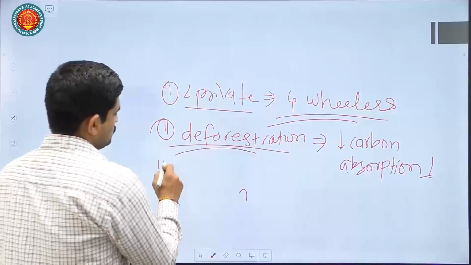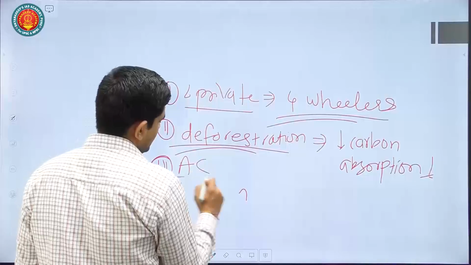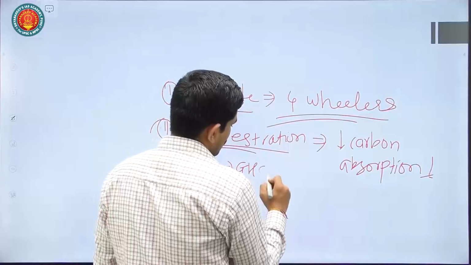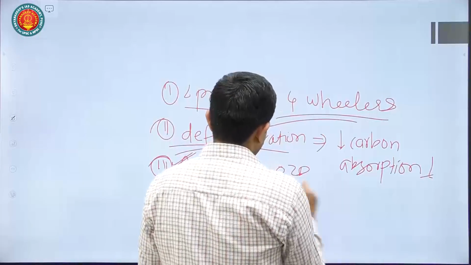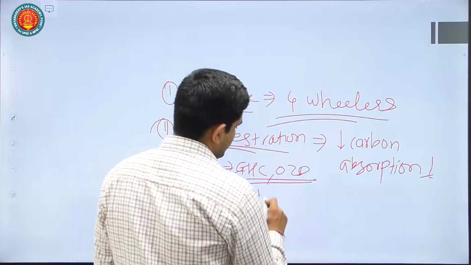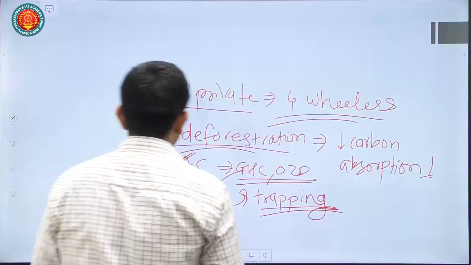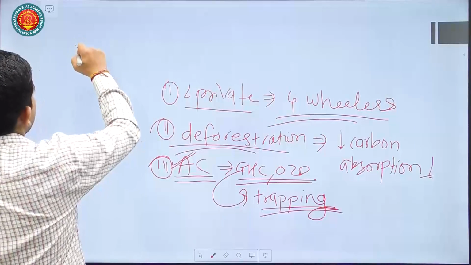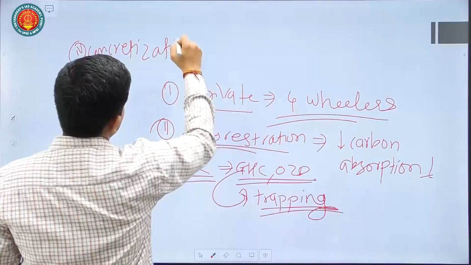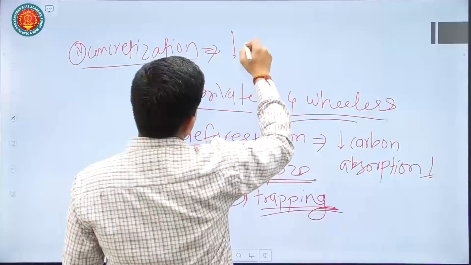Then you always know that we are using an excess amount of electricity, for example gadgets like AC, air conditioning, etc. These are emitting greenhouse gases as well as ozone depleting substances. Then these greenhouse gases lead to trapping of heat. Also we are having excessive concretization, like there is no space available for the water to percolate down under the ground.